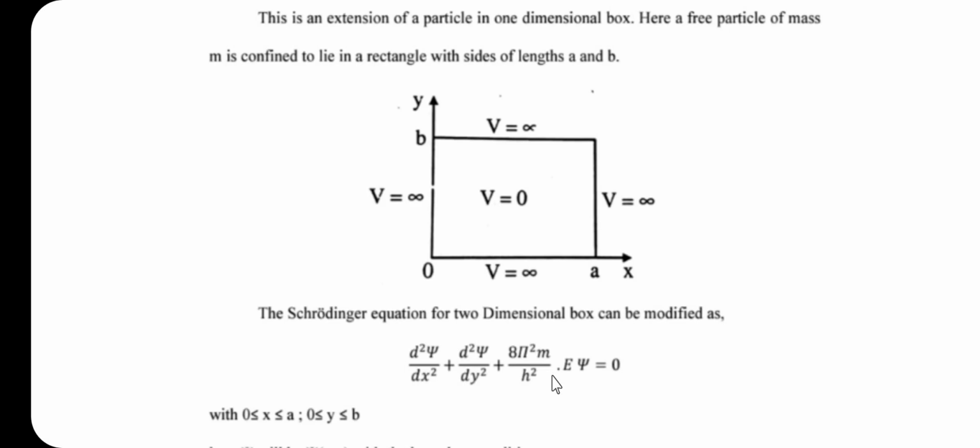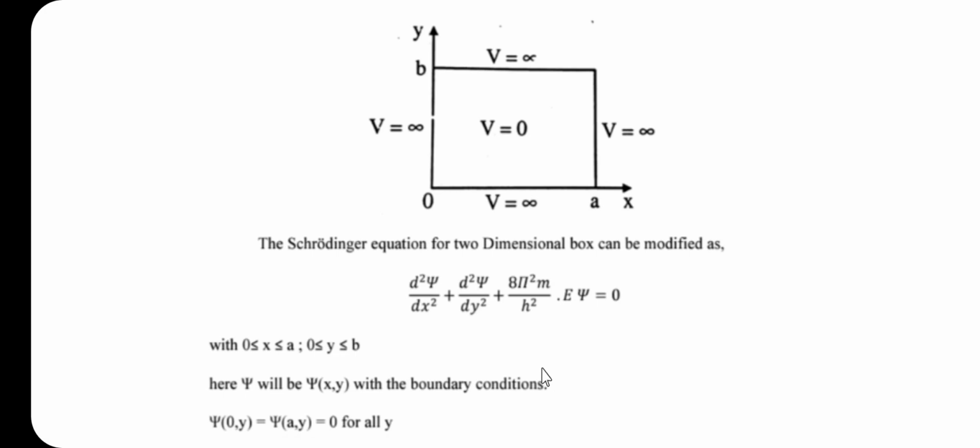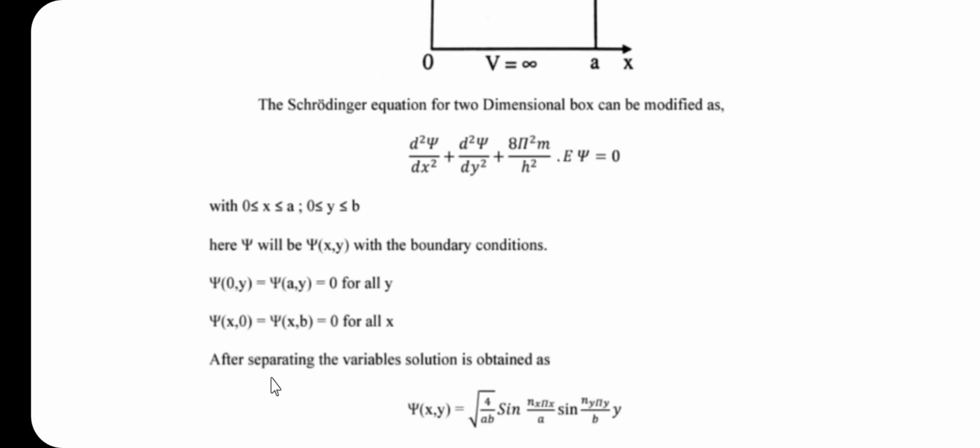Let us consider the boundary conditions. What is the boundary condition? The first boundary condition is 0 is less than or equal to x, and x is less than or equal to a. Then the second boundary condition is 0 is less than or equal to y, and y is less than or equal to b.